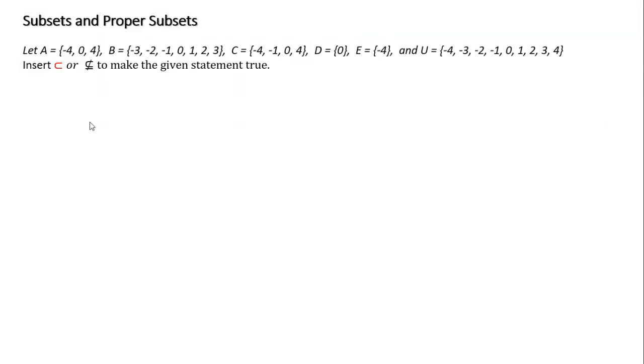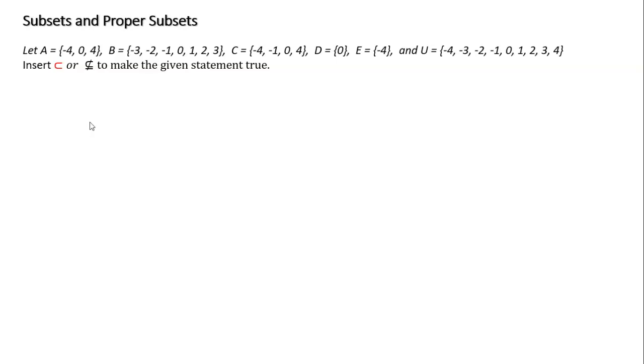Okay? All right, let's do a more interesting problem. Okay, now let's solve this. It says we have, again, now we have several sets. We have A, B, C, D, E, and U. Remember, U is the universal set. U is telling me these are all of the elements that I'm considering. So that last one, U, is my universe. But I do have just individual sets. I have A, B, C, D, and E.